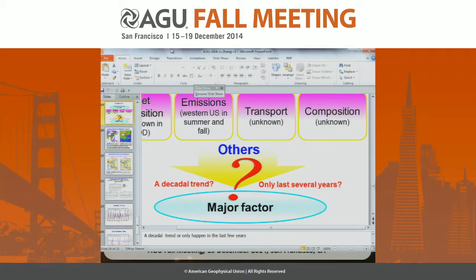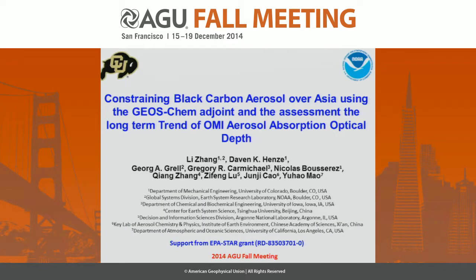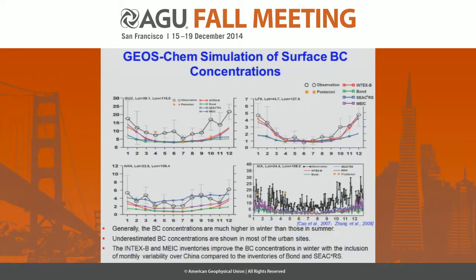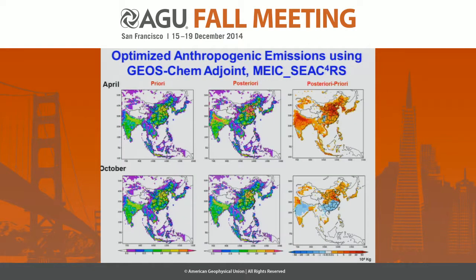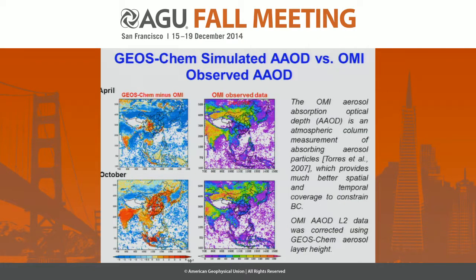Actually, in our study, we already consider it. In our constraining, we already include dust. In our model, we also have dust, and this is the total AAOD. So it already includes dust. Right, but when you invert the emission, you only invert the BC. Here, I only show BC.